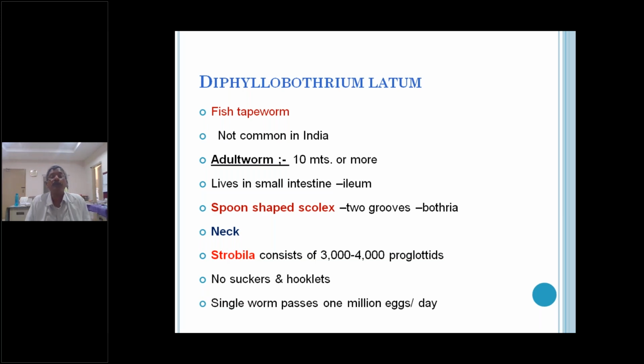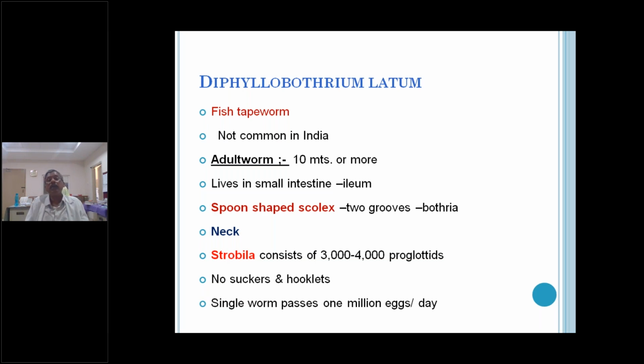It has a spoon-shaped scolex with two grooves, the bothria. They are called Diphyllobothrium because two slit-like grooves are present. Then comes the neck. There are three parts in any tapeworm: scolex, neck, and strobila. The size may vary, but here it is 10 meters in the case of Diphyllobothrium, while in Taenia solium and Taenia saginata it will be less.